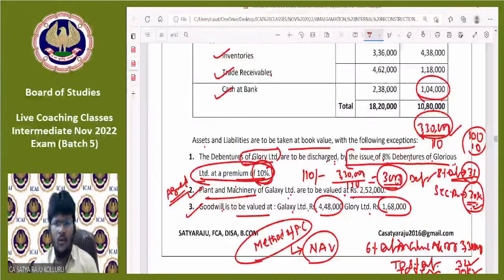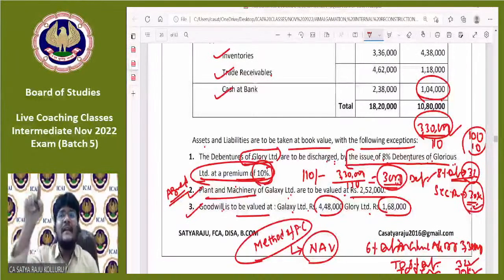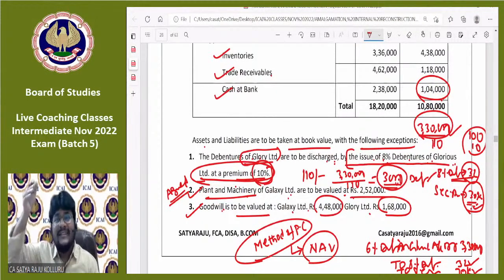Like that, the goodwills are internally generated goodwills. For Galaxy and Glory Limited, the goodwills are internally generated goodwill. As per Accounting Standard 26, internally generated goodwill should not be recorded in the books of accounts. Such goodwill are also assets.